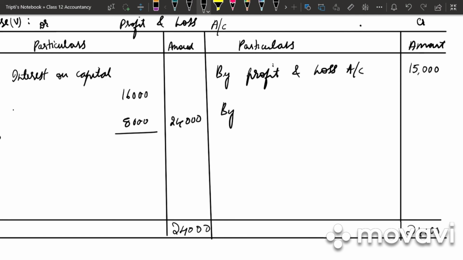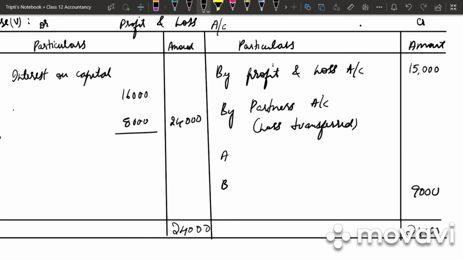And then we will be having partners' capital account. In bracket we'll write loss transferred. In this case also we will be preparing a profit and loss account and not profit and loss appropriation account, reason being there is loss. So what is the balancing figure? 24,000 minus 15,000, it is 9,000.